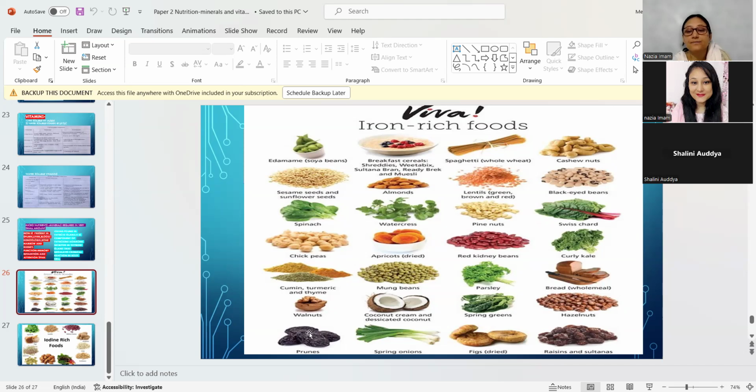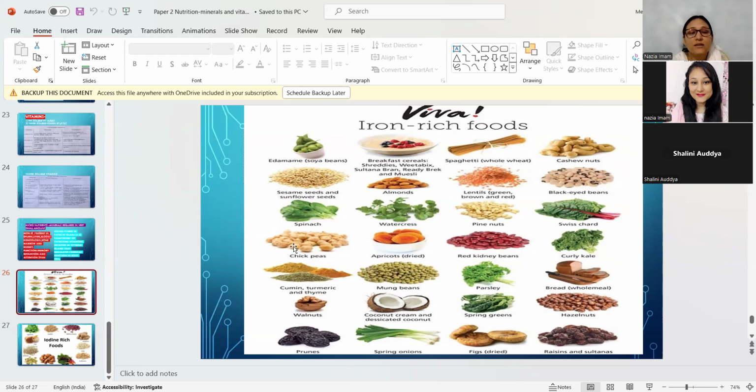And it is said that most red things contain iron in large quantity. So see, this is also red. This is Sultana bran and all this. Like we get oatmeal, inside there are different types of berries, cranberries and all. And kidney beans, and prunes, dried plum. Dried plum is known as prunes, raisin. So these are all rich in iron.